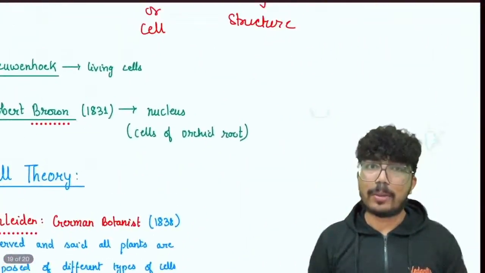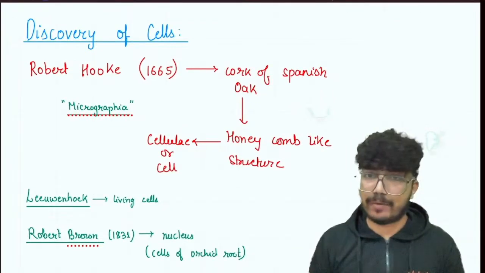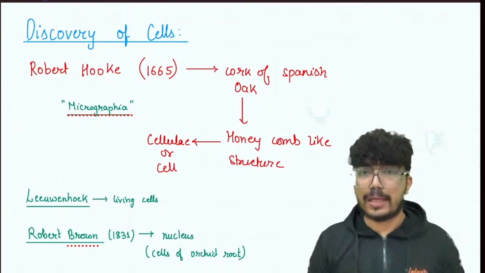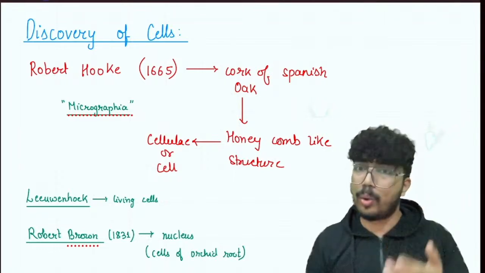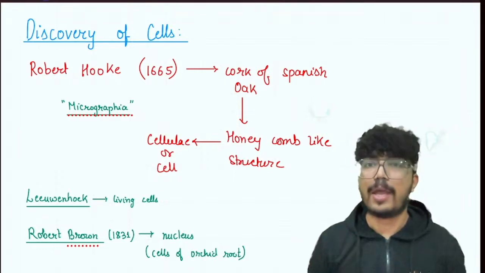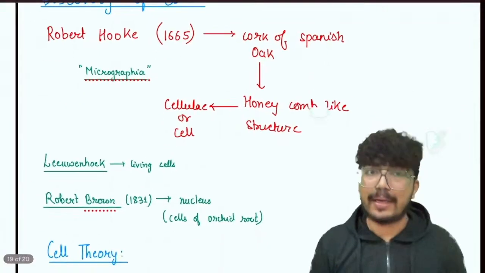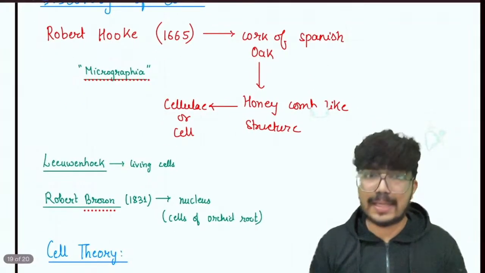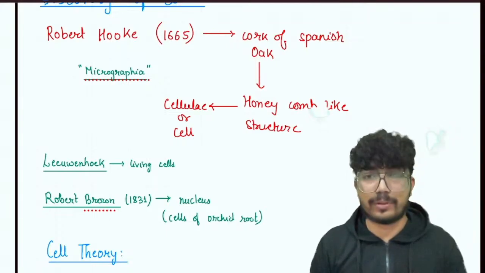Next, we talked about the cell theory and the discovery of cells. The cell was discovered by Robert Hooke in the year 1665. He observed a thin slice of cork of Spanish oak under his self-made microscope, where he saw some honeycomb-like structures. He named those structures cellulae, or cells, right? Then Leeuwenhoek observed the living cells. Robert Brown, in the year 1831, observed the nucleus in the cells of the orchid root.